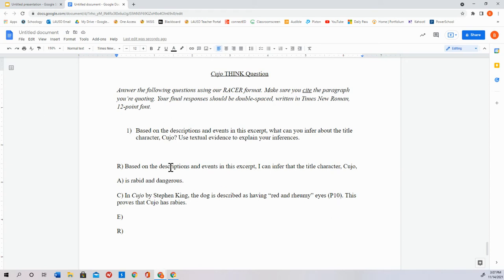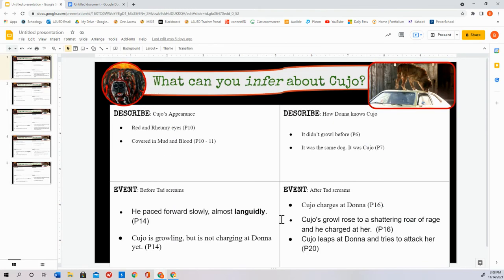Now, what is an event? So we've talked about a description of Cujo. Now, what is an event that we know about Cujo? And I want you to find a big event that really describes the dog well. So I would suggest that you find an event closer to the climax, because that will really show me who Cujo is. So if I look at my events, I can see before Tad screams, he paces slowly and languidly. Okay. He's growling. Maybe growling doesn't stop, but it's not like intense.